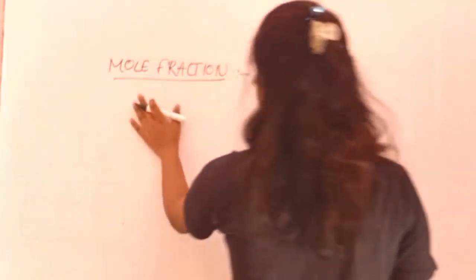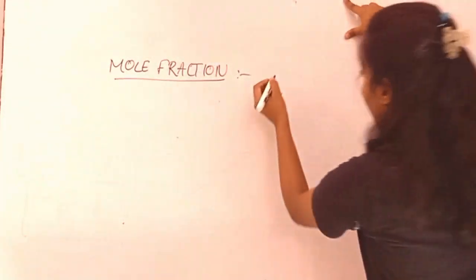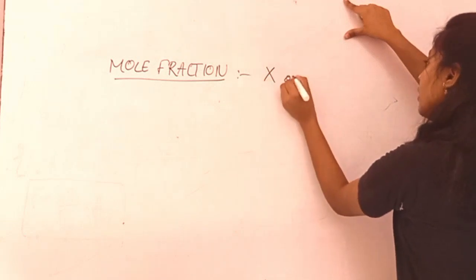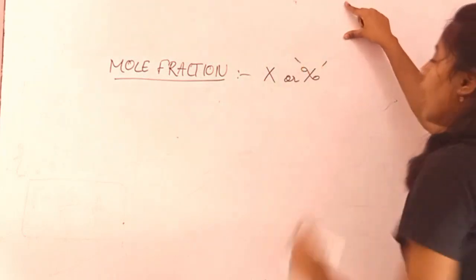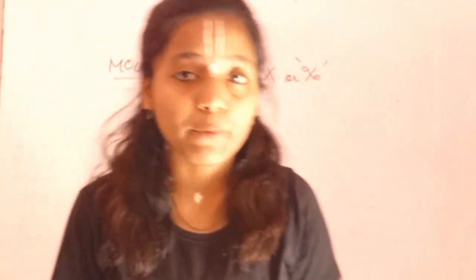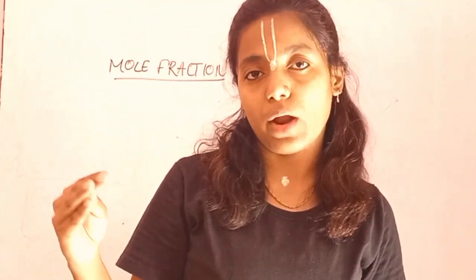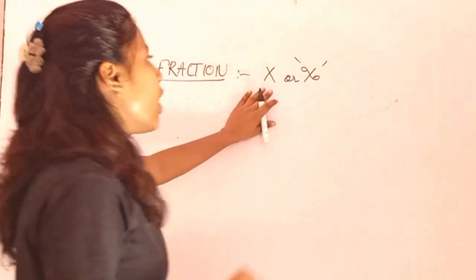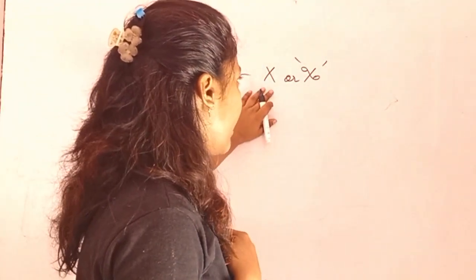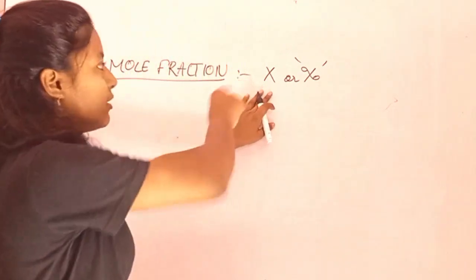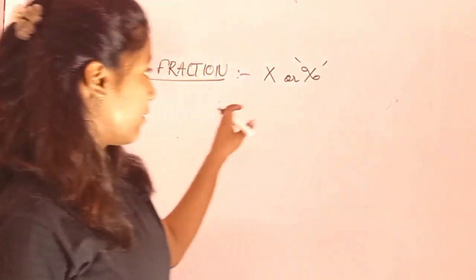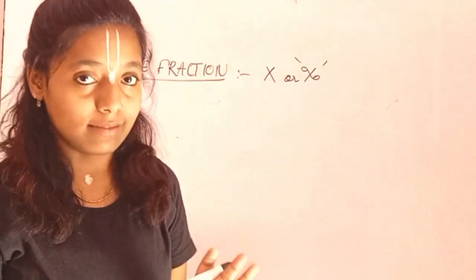What is mole fraction? Basically, the first thing is how mole fraction is denoted. It is denoted by x or chi. Whenever you reach good quality books, not NCERT all over, you will find mole fraction written as chi, not x. So they both mean the same.